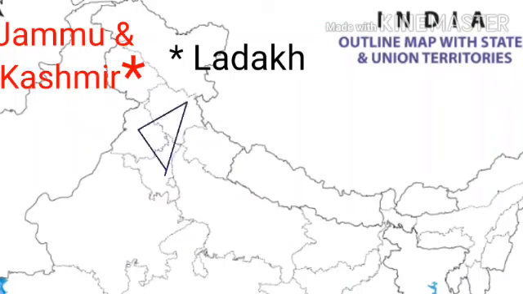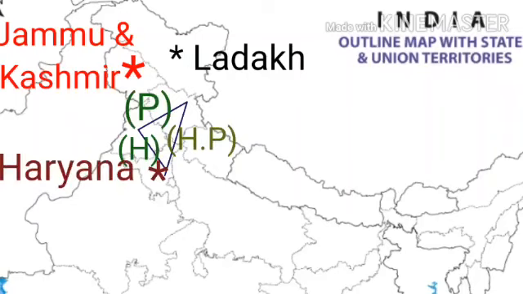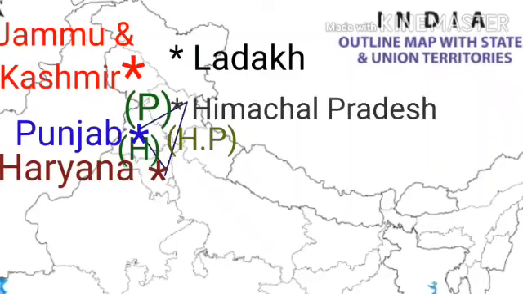We see a triangle here. This triangle passes through three states, namely H, P and HP. H for Haryana, P for Punjab and HP for Himachal Pradesh.